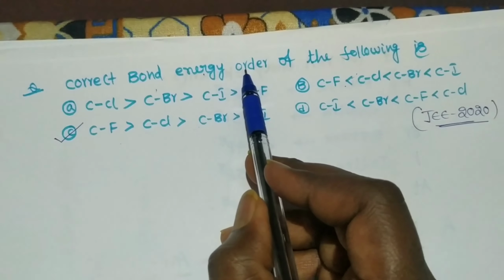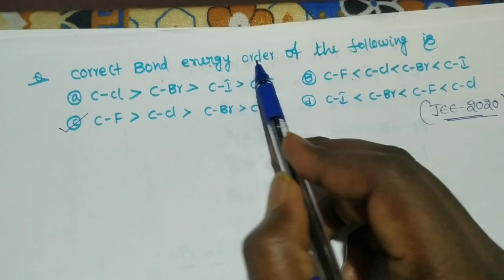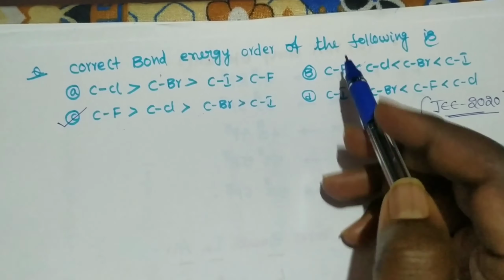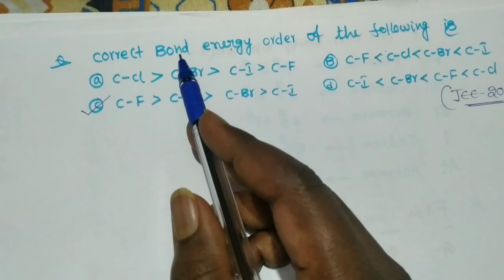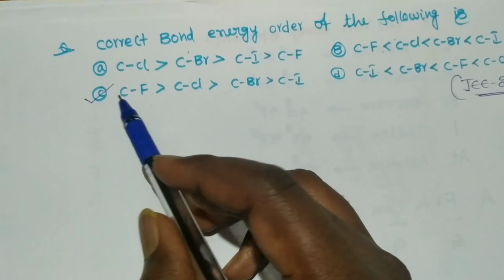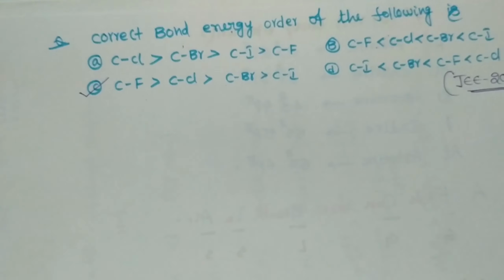Bond energy order, this one. If they had asked for bond length order, then that option would be the correct one for bond length. But they are asking about bond energy, so the bond energy order is this one. Like this we can find the answer easily. Okay, thank you.